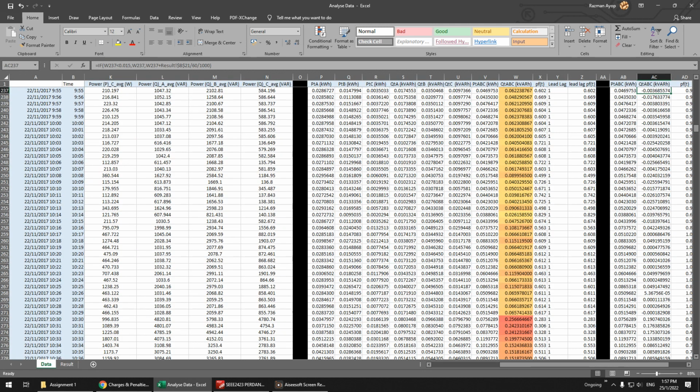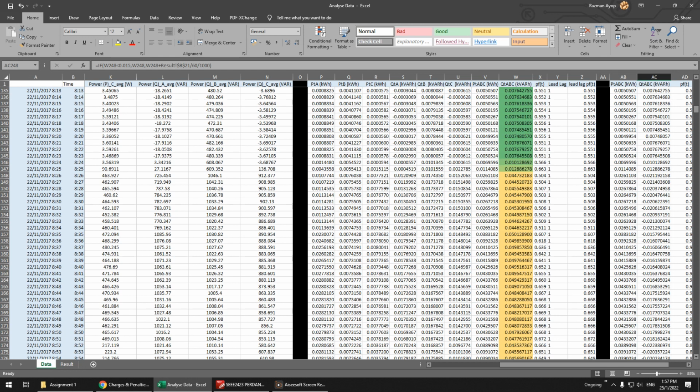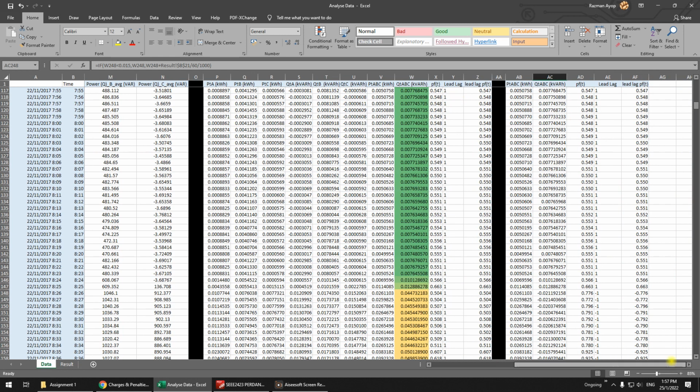You have to convert it to kVARh, so divide by 60 and divide by 1000. Unit is very important. After that you add it up and calculate the power factor, of course, and you have to determine leading or lagging. This one is the multiplication for leading or lagging. I remind you again, power factor does not have a negative. This is just to represent leading and lagging. It is not official.